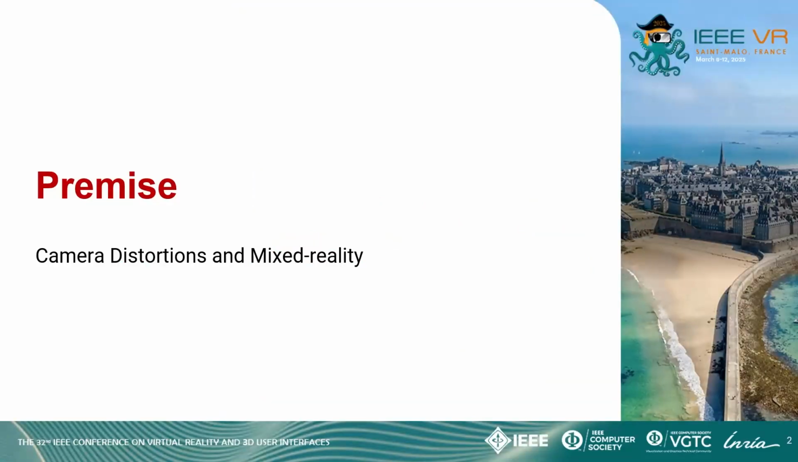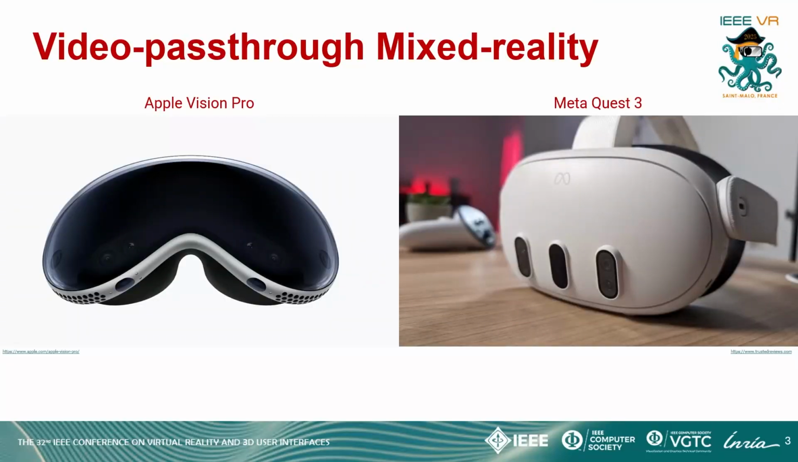Our work deals with modeling camera distortions for mixed reality use cases. Video pass-through mixed reality has picked up pace in the last couple of years with the introduction of devices like the Apple Vision Pro and Meta Quest 3 in the market. One of the salient characteristics of these devices are the cameras. In a typical device, multiple cameras are now being used to get the background video feed for pass-through along with spatial information for localization and tracking.